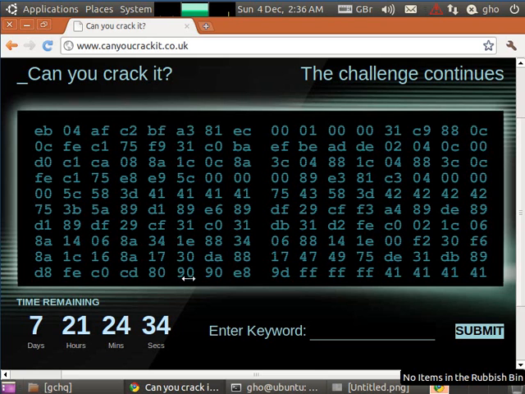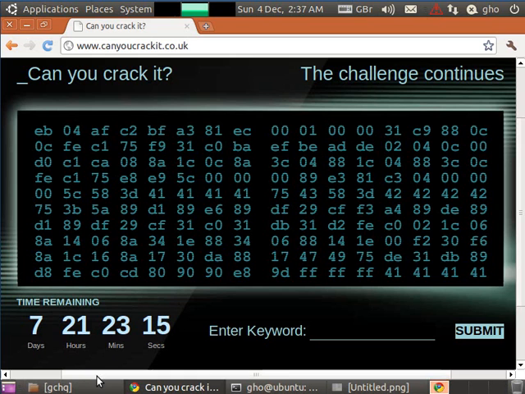And finally down here you can see 90. 90 is the machine code instruction for do nothing, frequently found to introduce delays and things like that. So we can theorise based on these facts that this may in fact be a computer program. To test our theory, we need to copy and paste or type out this entire code into a file on the computer and run it through something called a disassembler, which converts these raw machine code instructions into something which is human readable.